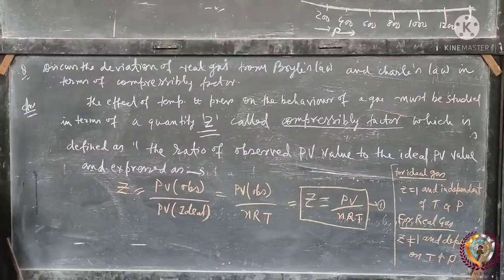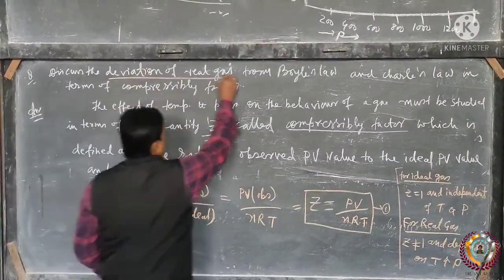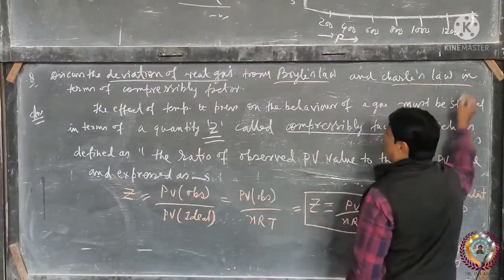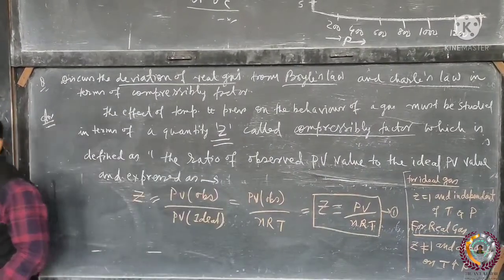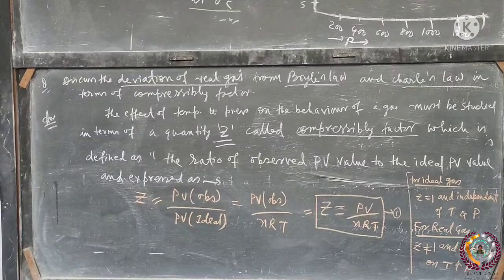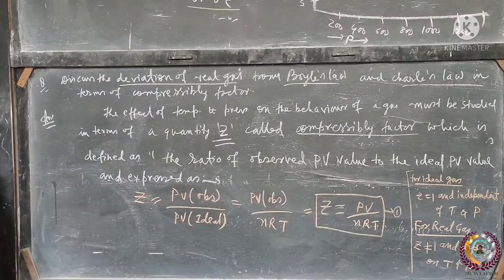Now, the second part is the deviation of real gas from Boyle's law and Charles law. Generally, the effect of temperature or pressure is expressed in terms of compressibility factor.